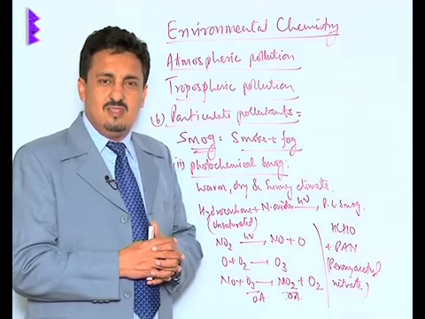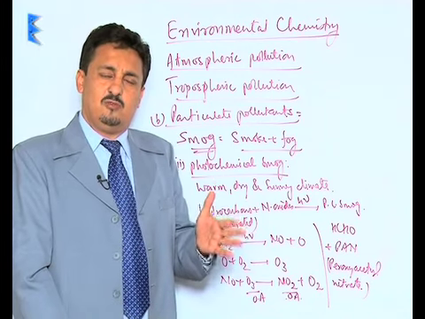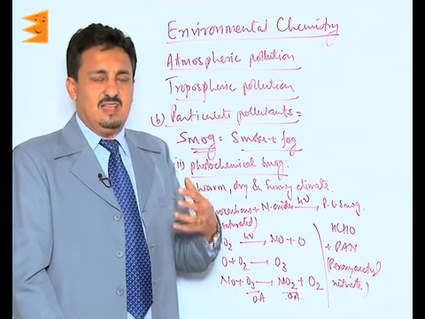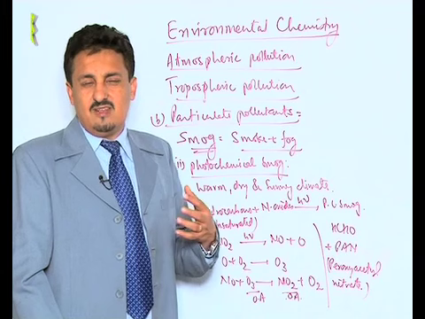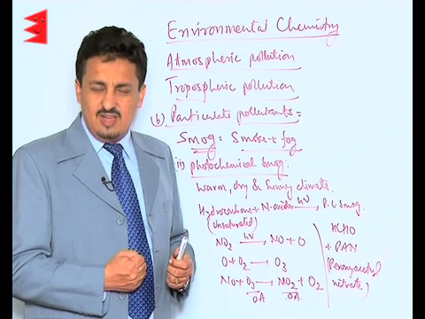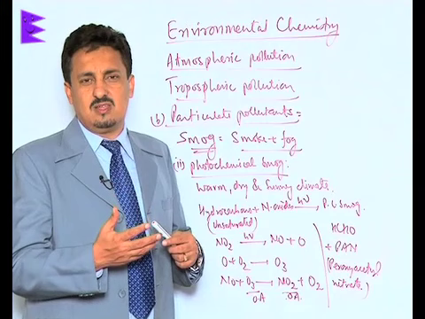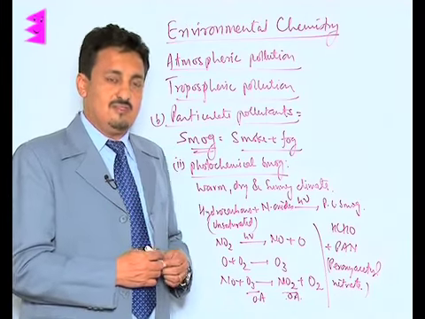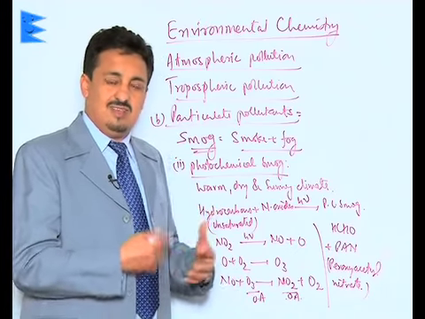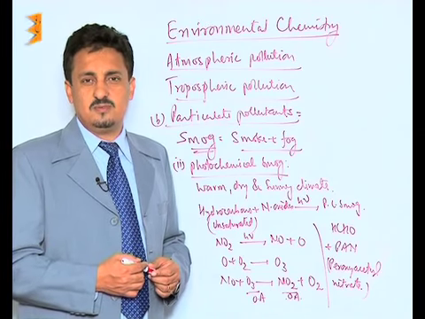We have tried to control it by introducing catalytic converters in our vehicles, which do not allow the formation of the oxides of nitrogen. Along with this, scientists have given us an idea to plant certain specific plants which absorb carbon and oxides of nitrogen, and by their metabolism convert them into other compounds. This is how they reduce the concentration of compounds like NO2 and ozone in the atmosphere, and that is how the formation of photochemical smog can be reduced or stopped.